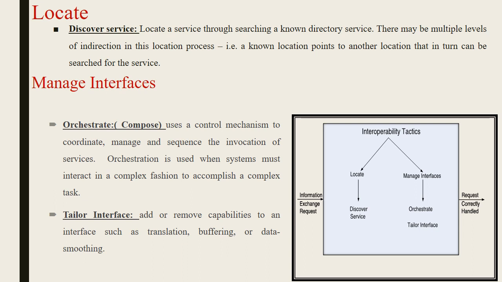The next one is tailor interface, which adds or removes interface mechanisms. If it wants to be in a buffering stage, it can be, so that the data can be moved smoothly. So this is called manage interfaces. This is all about the interoperability tactics.